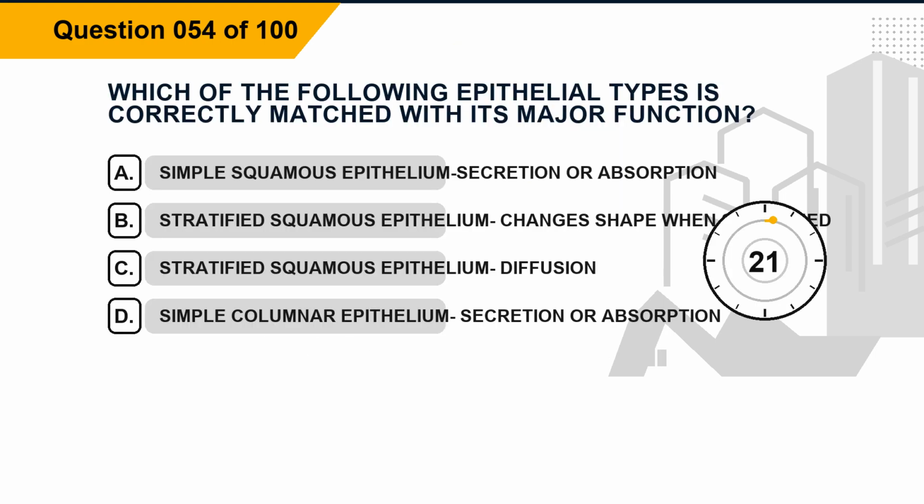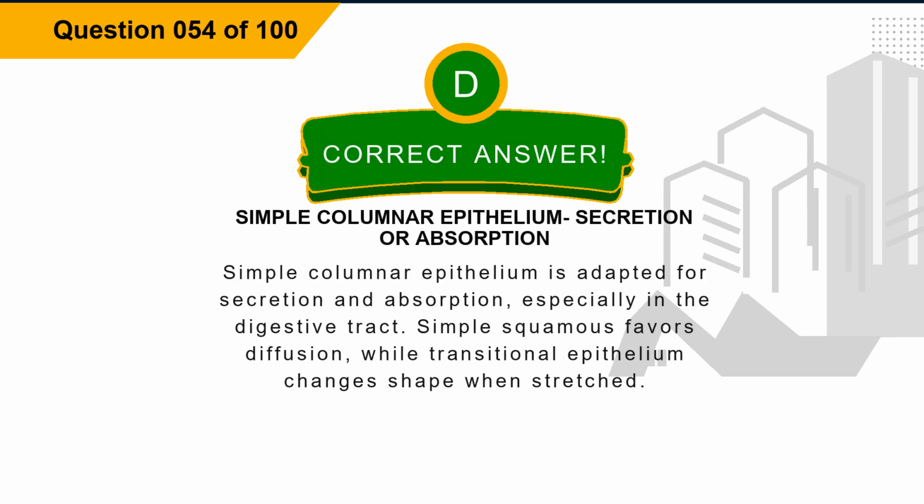Question 54. Which of the following epithelial types is correctly matched with its major function? Option A, simple squamous epithelium, secretion or absorption. Option B, stratified squamous epithelium, changes shape when stretched. Option C, stratified squamous epithelium, diffusion. Option D, simple columnar epithelium, secretion or absorption. The correct answer is option D. Explanation. Simple columnar epithelium is adapted for secretion and absorption, especially in the digestive tract. Simple squamous favors diffusion, while transitional epithelium changes shape when stretched.